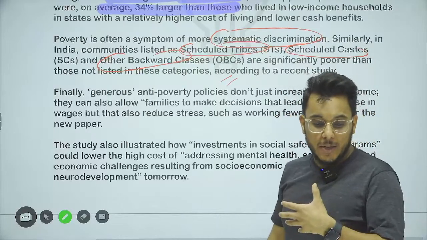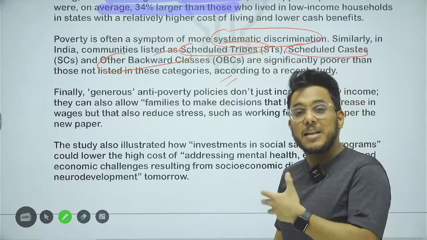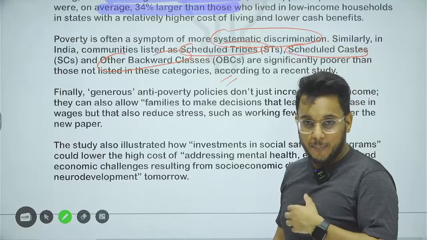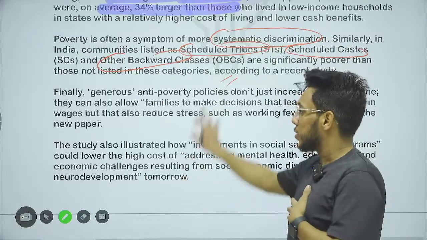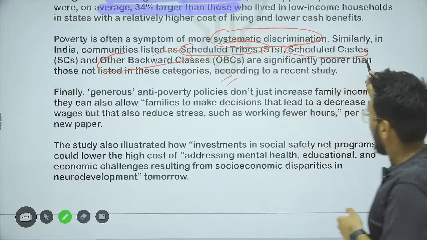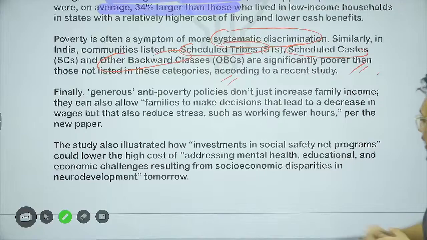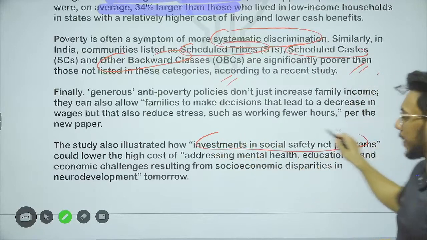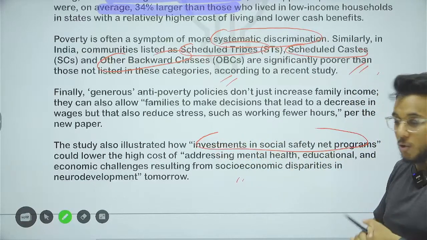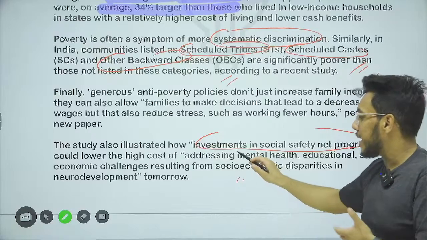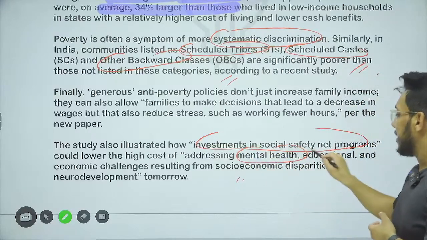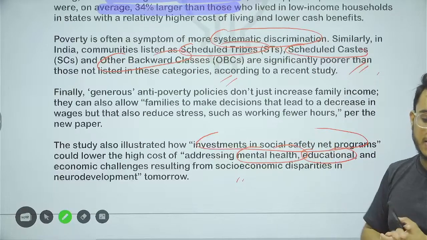Because of the discrimination that has happened to them. They are not allowed to do any type of work, so they are even more poor. So when SC/STs are concerned, more investments are to be done. Investment in social safety net programs will bring better outcomes, and later it will also address the mental health, educational, and economic challenges that are emerging.